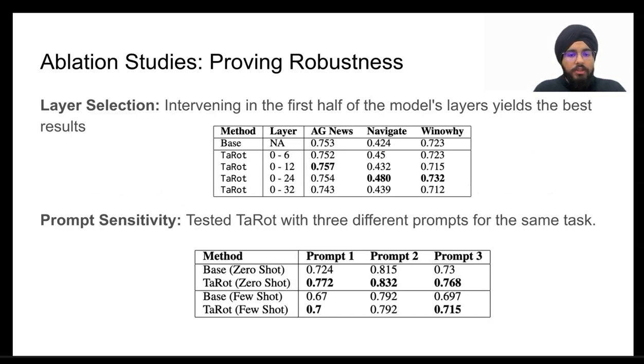Second, we tested TaRot's robustness to prompt sensitivity. We created three different system prompts for the same task. As expected, the base model performance fluctuated significantly depending on the prompt. TaRot, in contrast, not only improved the overall score but also dramatically reduced its variance, making the model performance much more reliable and less brittle.